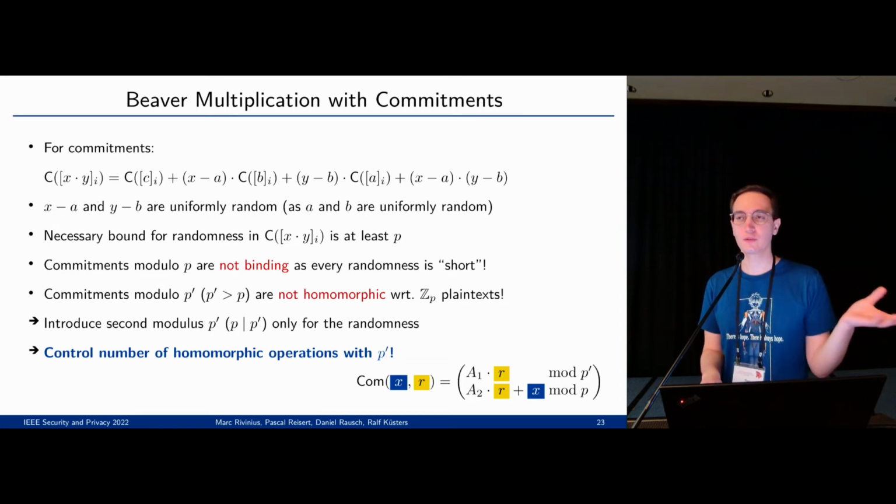If you would use just a larger prime, then you don't have the homomorphic properties with respect to the prime that your plaintexts are for. We fixed this by introducing a second modulus, but that is only for the randomness. And with this, we can even fine-tune how many homomorphic operations we can do.